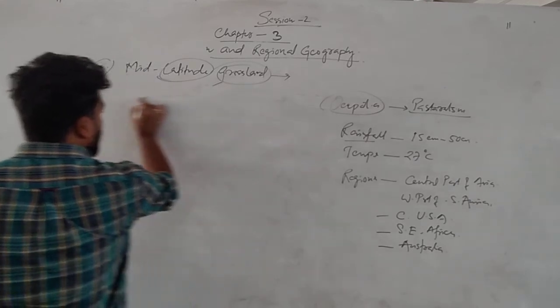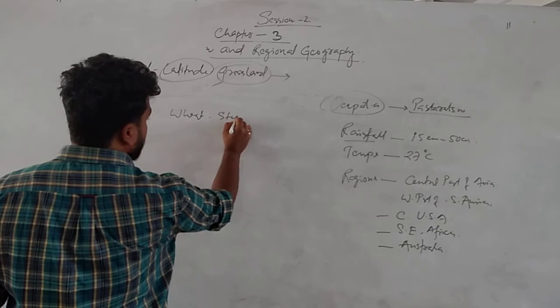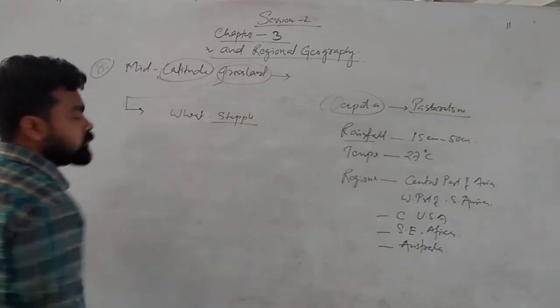And when we talk about occupation, generally they cultivate wheat. Wheat is a staple food. What is staple food? Staple food means